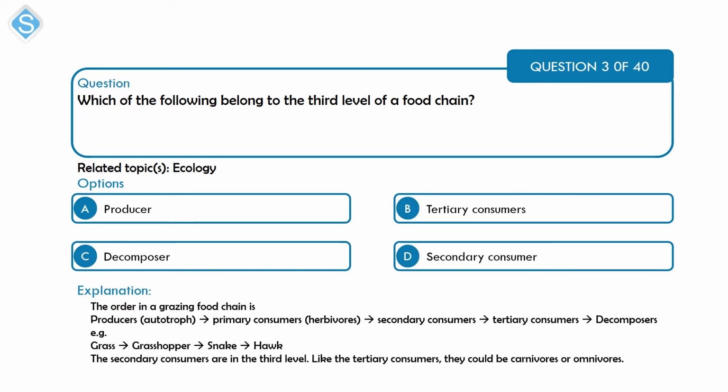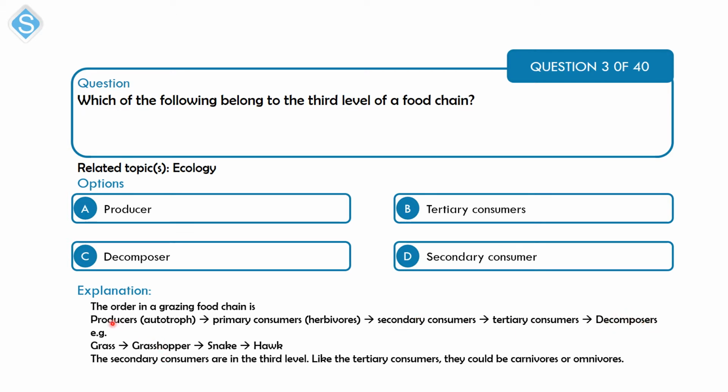Okay, so in a grazing food chain, it starts with the producer, which are usually autotrophs, mostly plants. Then you have the primary consumer, which are like herbivores that feed on those plants. And then the secondary consumer feeds on the primary consumer. And then the tertiary consumer feeds on the secondary consumer. And finally, you have the decomposers that deal with the leftover.